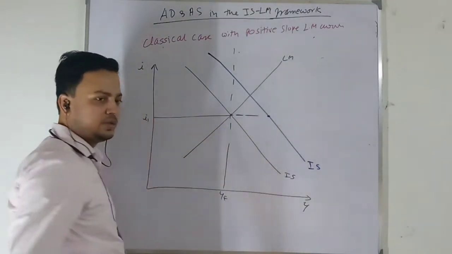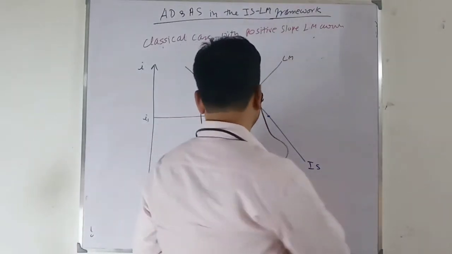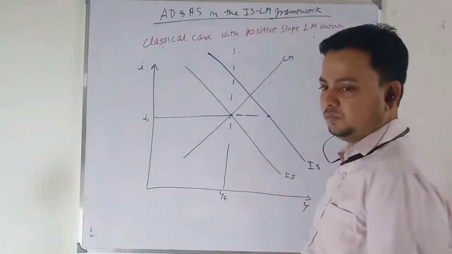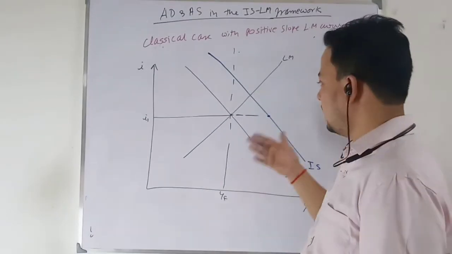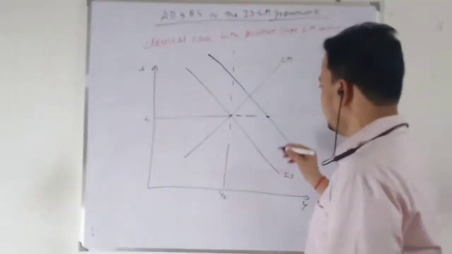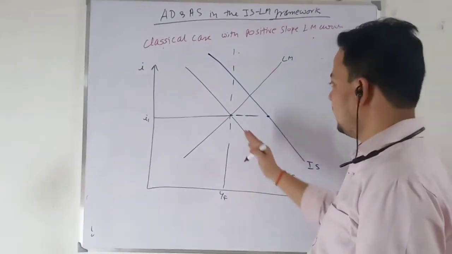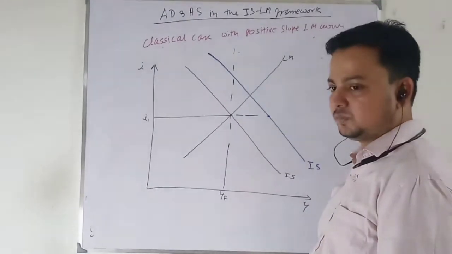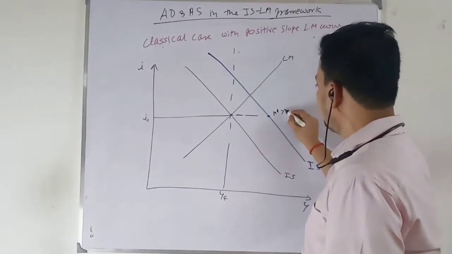For the given rate of interest, now your LM curve is positively sloped. I am drawing with respect to the rate of interest, so let's analyze in terms of money demand. On the right-hand side of the LM curve, when there is an increase in output, we will see that money demand is greater than money supply.